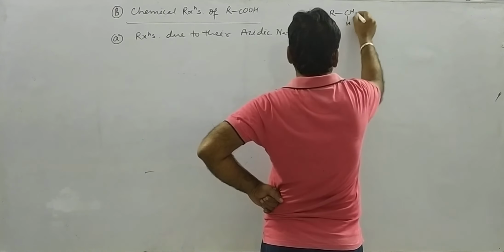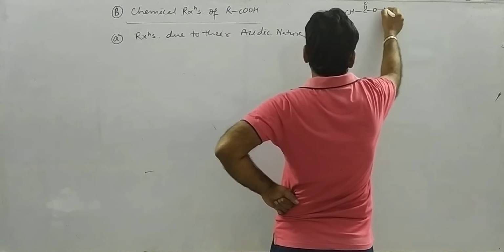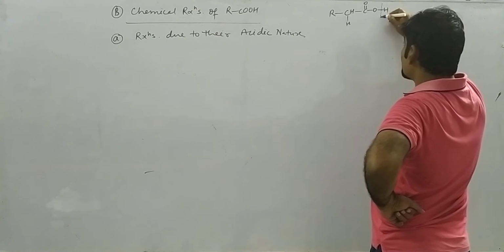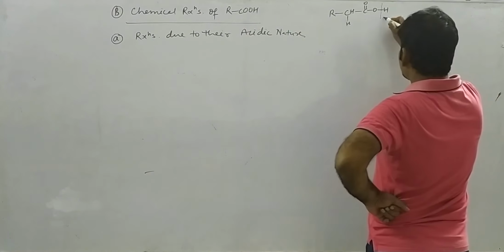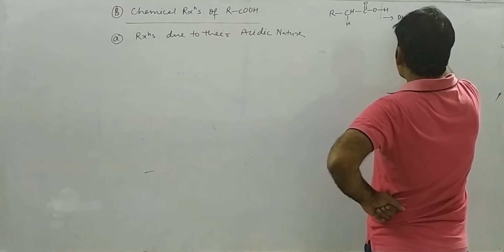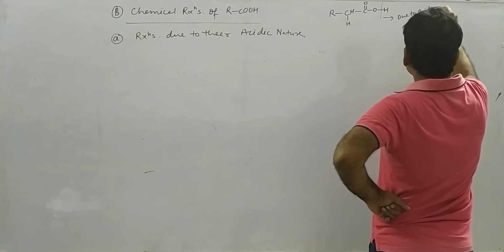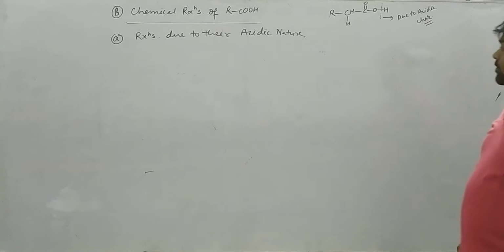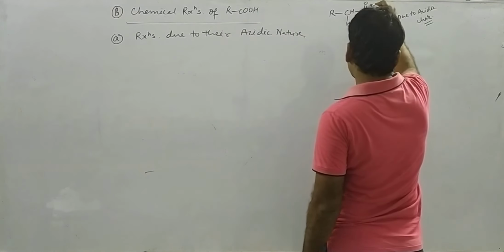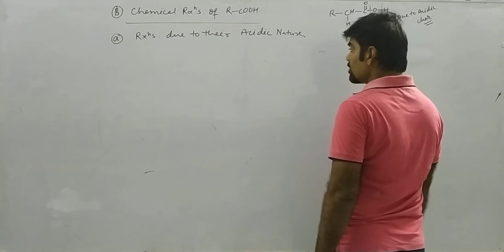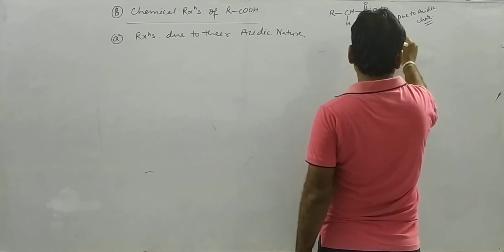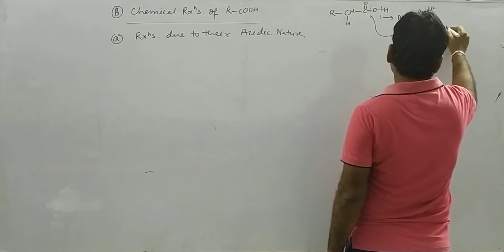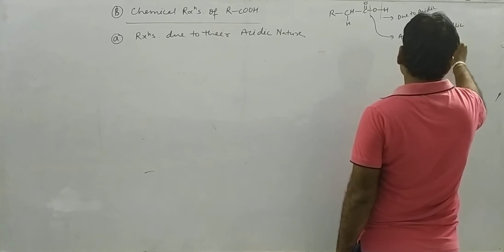Let's say we have RCH2 C double bond OH. So their reactions are classified by the replacement or by the cleavage of the oxygen-hydrogen bond, and this is reactions due to acidic character. Again, another reaction will be there because of cleavage of the carbon to oxygen bond, and this reaction is acylic nucleophilic substitution reaction.